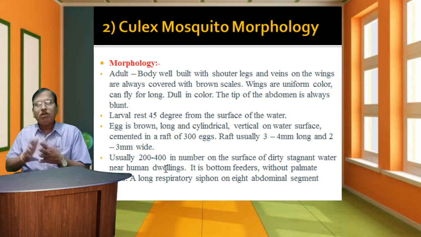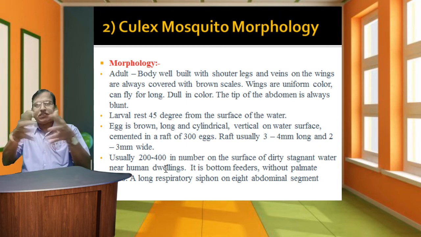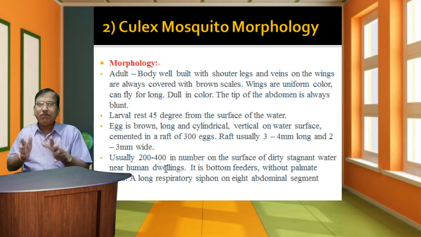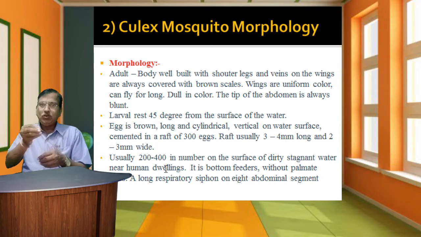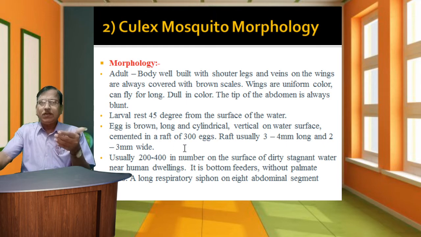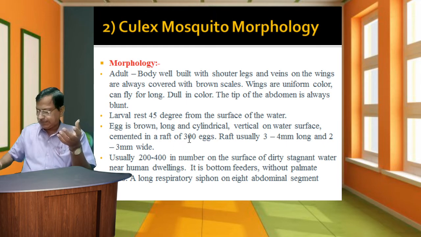Larvae rest at a 45 degree angle from the water surface. Eggs are brown, long and cylindrical, vertical on the water surface, cemented in a raft of about 300 eggs. A cluster of eggs is called a raft. It is usually 3 to 4 mm long and 2 to 3 mm wide, with 300 to 400 eggs on the surface of dirty stagnant water near human dwellings. The larva is a bottom feeder without palmate hairs, with a long respiratory siphon and 8 abdominal segments. These are the specific characteristic features, or morphological view, of Culex.